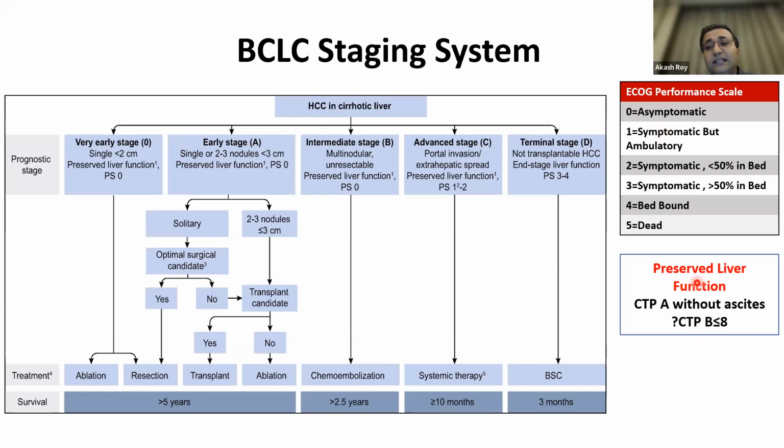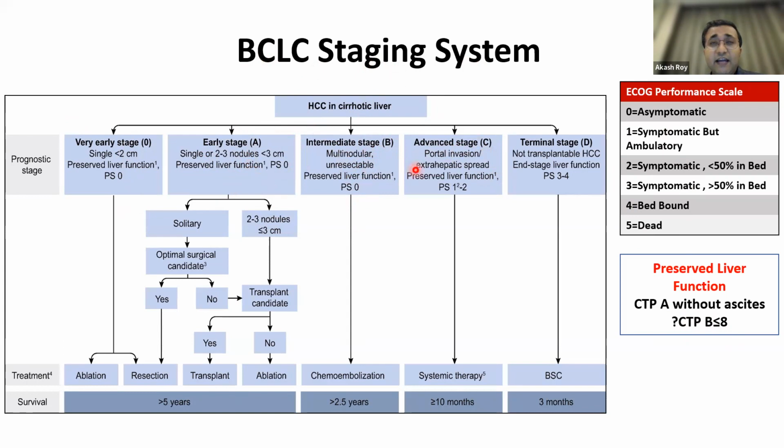Once we know these two statuses, let's see how any liver tumor would be divided according to the BCLC staging system. So you've got a single tumor, your liver function is preserved, and you have a perfect performance status. You fall into stage 0. If you've got a single tumor less than 3 centimeters, or 2 to 3 nodules, again your PS is 0, and you've got a preserved liver function, that's stage A. You go on to intermediate, where you've got multiple lesions, or which is unresectable. That means you're not a candidate for surgery anymore.